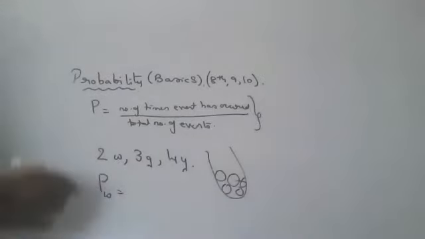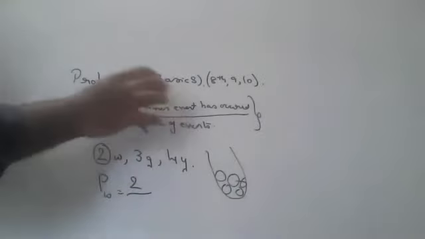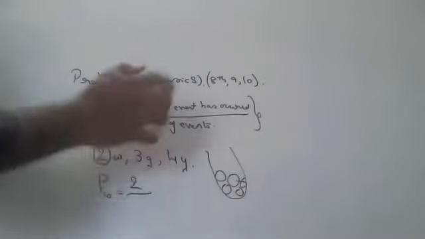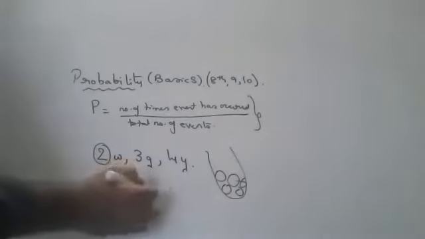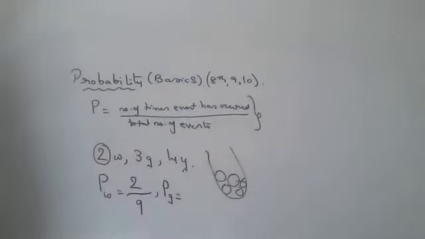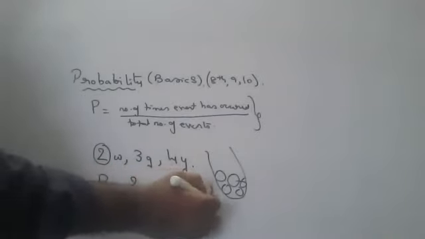What is the probability? There are two white balls. Number of events in total: 2 plus 3 plus 4 is how much? 9. 2 by 9 is the probability of picking up a white ball. That's all. That is the answer. Someone will ask you, what is the probability of picking up a green ball? What is the answer, children? Anyone? 3 by 9, that is 1 by 3.